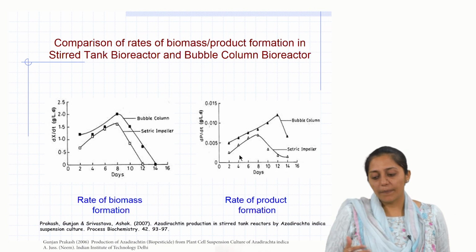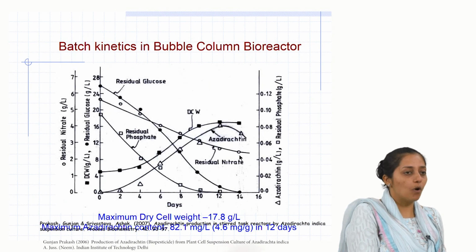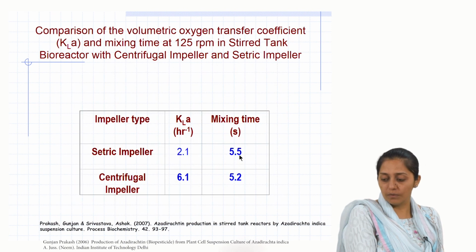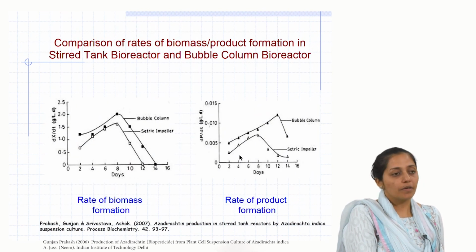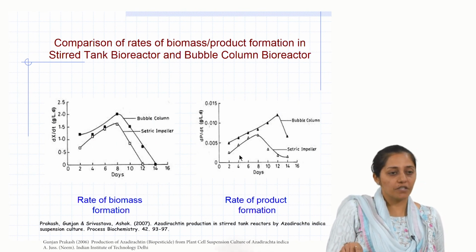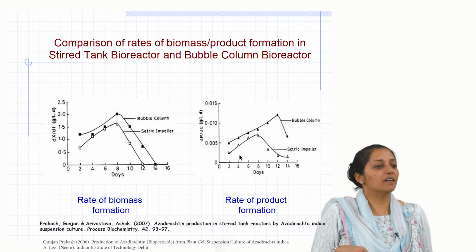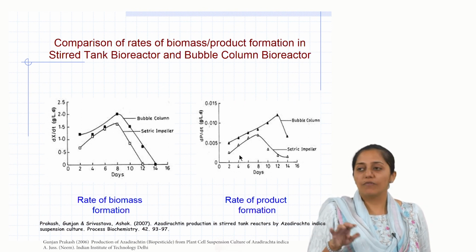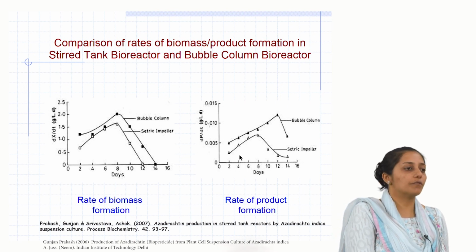So they did a comparison with the Cetric impeller. This was with the improvement in comparison to the centrifugal impeller, where it had improved to 18.7 and 72. When they did a comparison with the Cetric impeller, they could find that the biomass formation rates and the product formation rates were better, but if you compare it with the centrifugal impeller, the bubble column was lower. So finally a stirred tank reactor configuration with a centrifugal impeller was chosen for further studies.